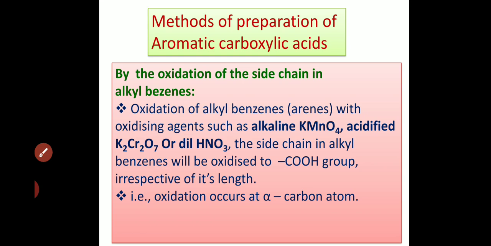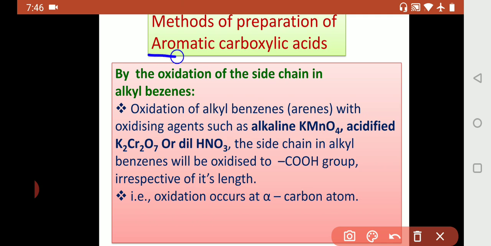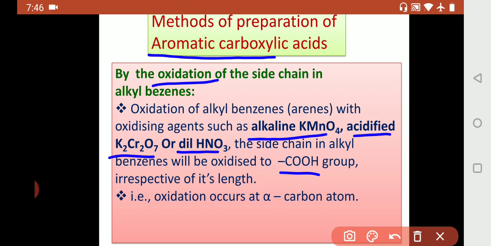Now we shall see in the previous slide what we have seen. In this slide we have understood the terms aromatic carboxylic acid, oxidation, oxidizing reagents like alkaline, that is basic, acidified, that is acidic, K2Cr2O7 and dilute HNO3, and we know that functional group COOH. Now what we have to understand, alkyl benzenes side chain. So this we have to see. Now what is alkyl benzene?